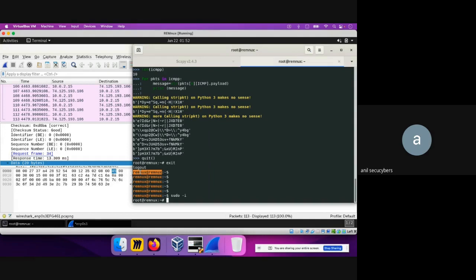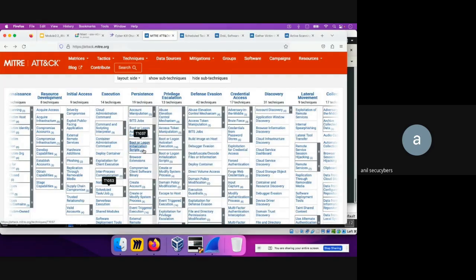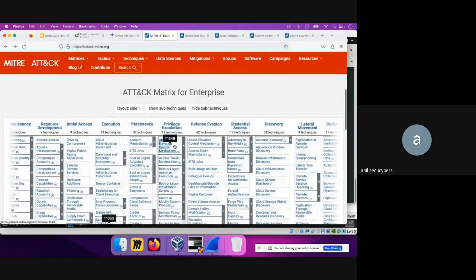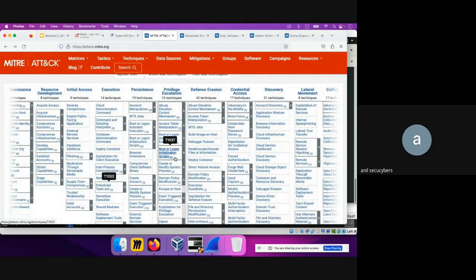So same for Windows. Let's say there is a normal Windows user, a public user, and from public user, can I become an admin user? That's what is called privilege escalation. And for privilege escalation, there are 13 different techniques. Using any of these techniques, the attacker can increase their privilege. So do you guys have any questions on that part?